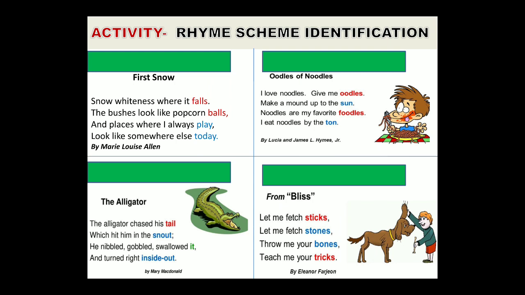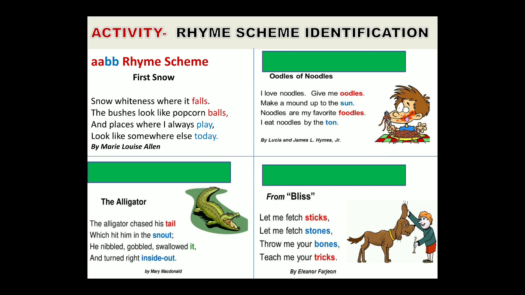Falls is in line 1 and balls is in line 2. So line 1 rhymes with line 2. So the same letter we will provide for both the lines: A. Next we have play, today. Play is in line 3 and today is in line 4. So line 3 rhymes with line 4. So the same letter will be provided to both these lines, that is B. So the rhyming scheme of this stanza is A, A, B, B, because line 1 rhymes with line 2 and line 3 rhymes with line 4.